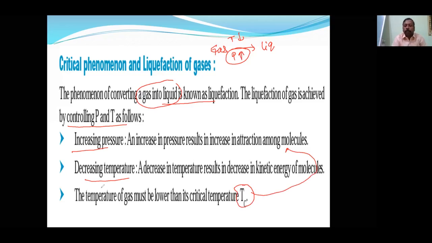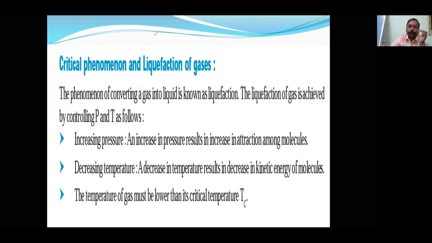The temperature above which a gas cannot be liquefied, the temperature up to which a gas can be liquefied by increasing the pressure, is called the critical temperature. It is the maximum temperature above which we can never liquefy the gas. So that is the critical temperature.